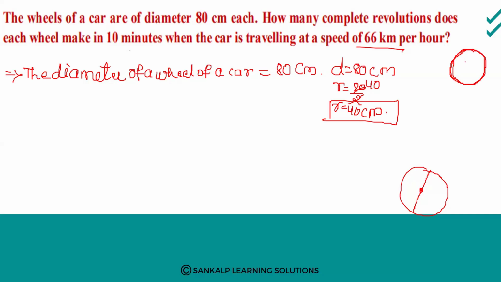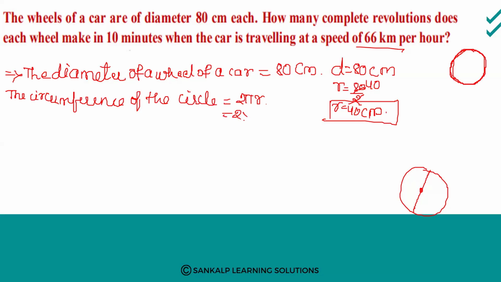Therefore, the circumference of the circle is 2 pi r. Right? So 2 into pi into r value we know that is 40. Therefore, it is 80 into pi centimeter. So keep pi as it is, 80 pi centimeter.